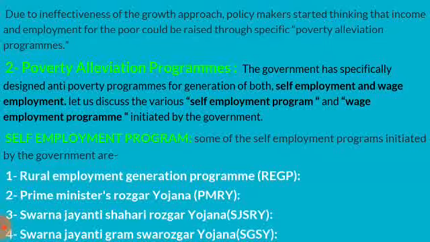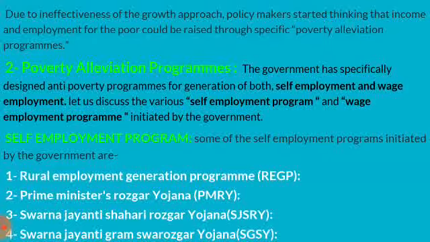Second, Prime Minister's Rozgar Yojana PMRY. Under this program, the educated unemployed from low income families in rural and urban areas were given financial help to set up any kind of enterprise that generates employment. PMRY attempted to generate employment by setting up 7 lakh micro enterprises during the 8th plan, 1992 to 1997.